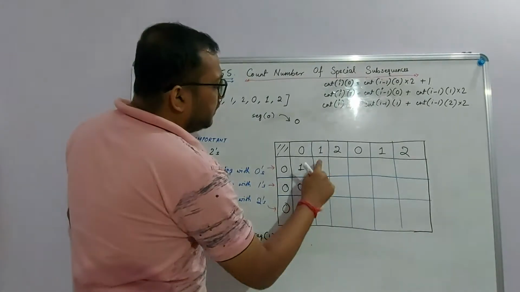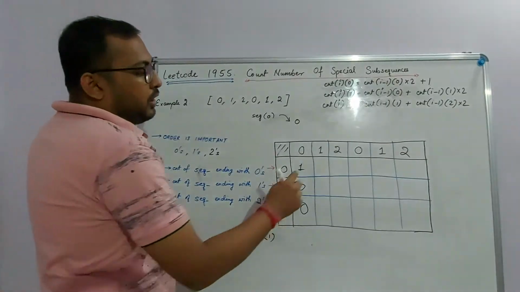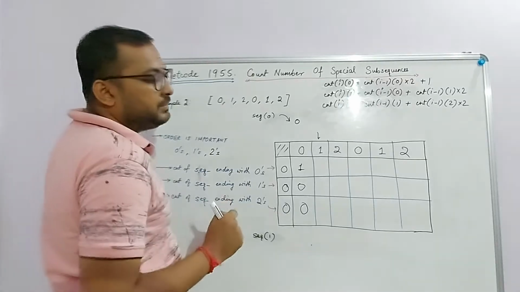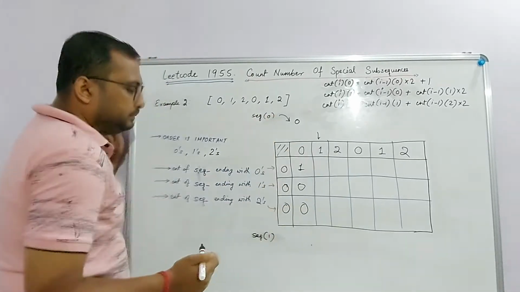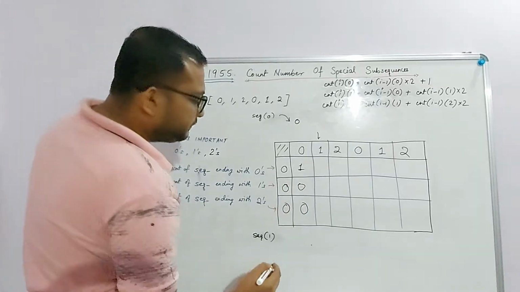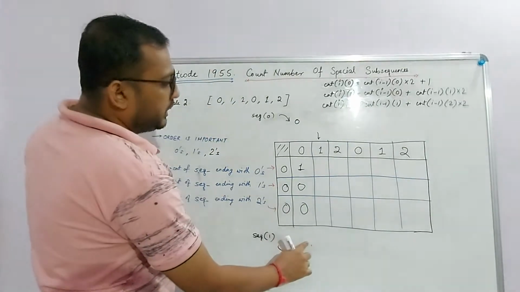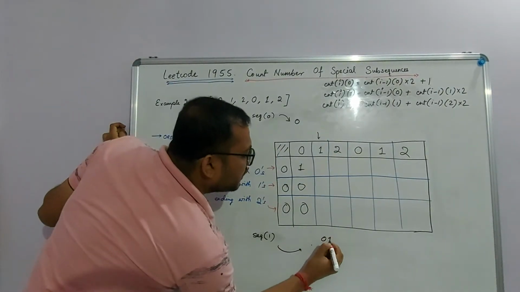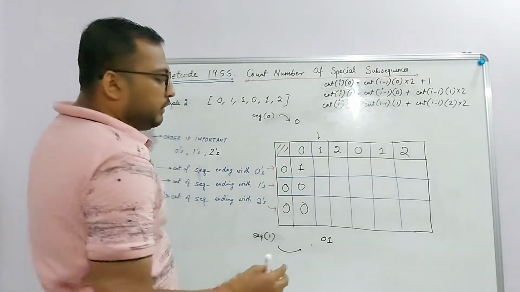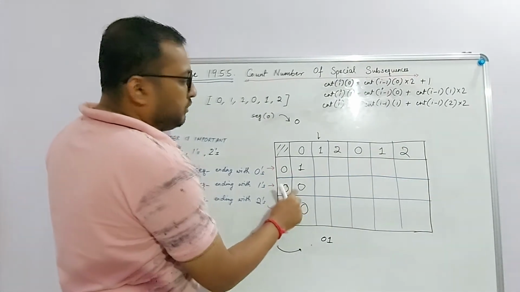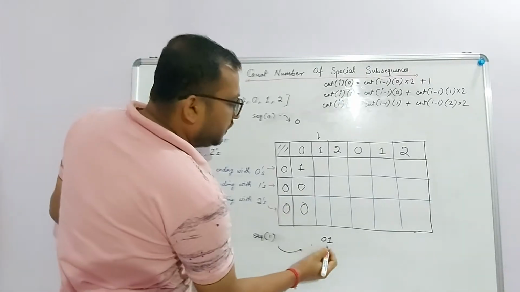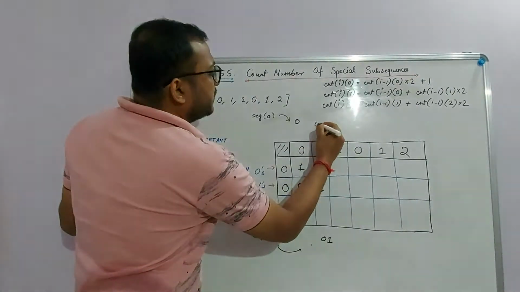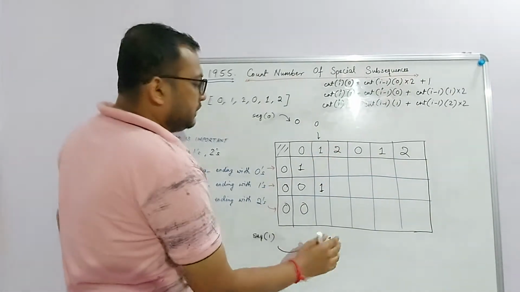As I move ahead, I get a 1 here. That means how many sequences are ending with ones at this particular index? It will be nothing but all the sequences that are ending with zeros, for them I append a 1, and all the sequences that are ending with ones itself. So here, how many sequences do I have that are ending with zeros at the previous place? We had only one sequence, so for that sequence I will append a 1. Okay. Do I have any sequences that are ending with ones already? Actually no, we do not have any sequence that is ending with ones. So we only have one sequence, that is the count. So we will have it as 1 here. So at this index we have one sequence ending with 0 and one sequence ending with 1.